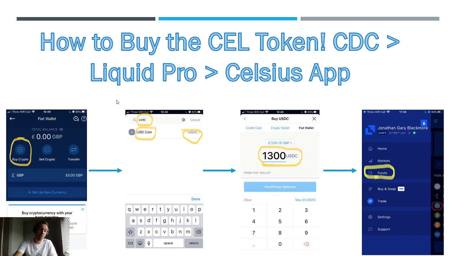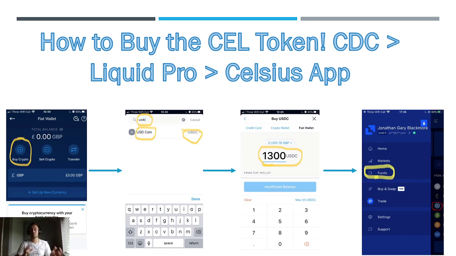This time, you're going to search for the USDC. There it is there. Click on the little arrow here, and then just figure out how many dollars you want. You want 1,300 if you're putting £1,000 in. Once you've done that, click buy. They're in there. Now we're going to do the same as we did last time.